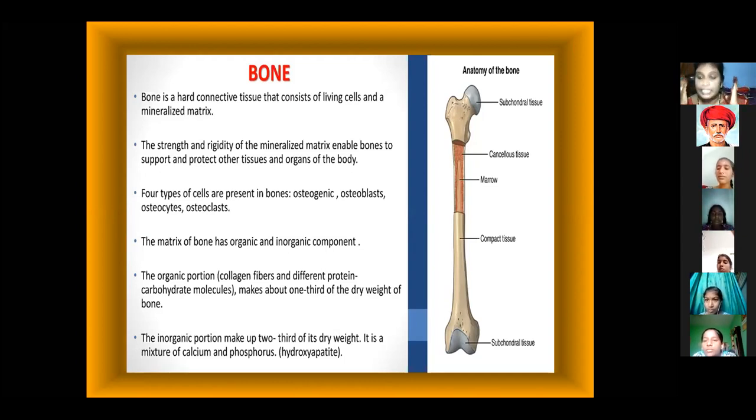But inside of the bone, what are the inorganic compounds? The inorganic compounds are calcium and phosphorus. Calcium and phosphorus are chemical substances. These elements give hardness and protection to the bone. Can you understand this slide? Shall I move to the next slide?